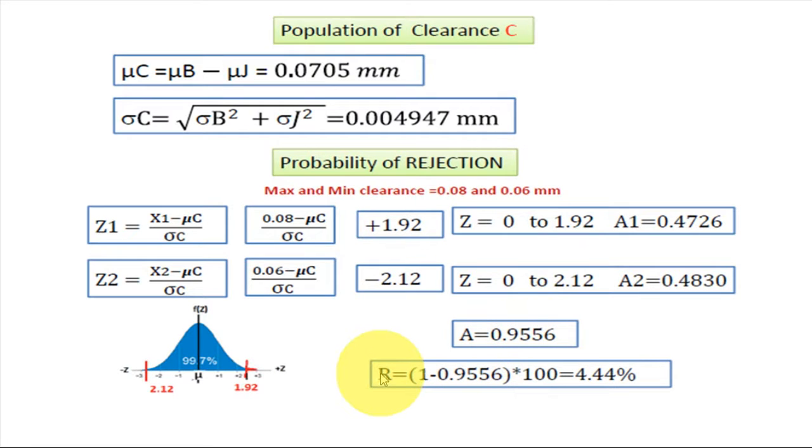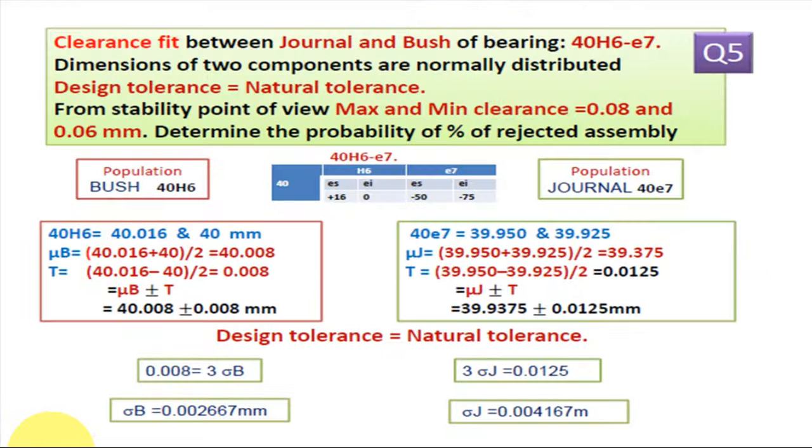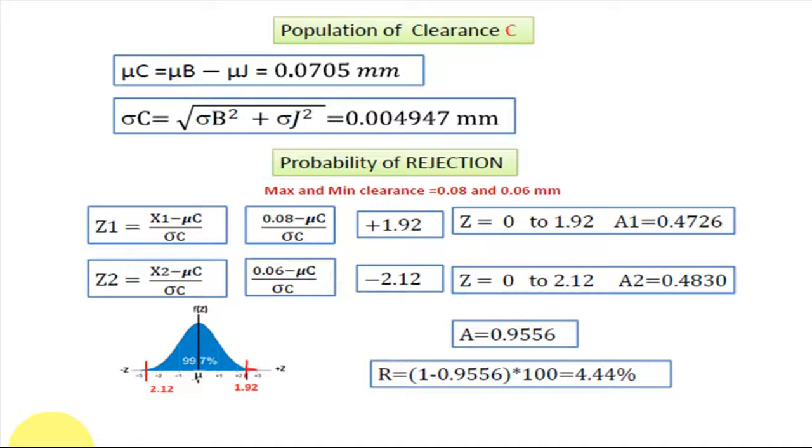So the rejection equals 1 minus the total area, the blue area. So 1 minus 0.9556, where 1 is the total area under the curve. So the rejection equals 4.44%. So this much, 4.44% of the assemblies, will be rejected. In this way, we solve the numerical based on population combination.